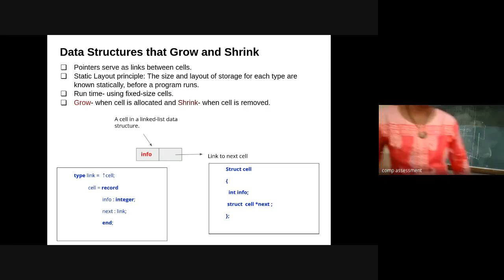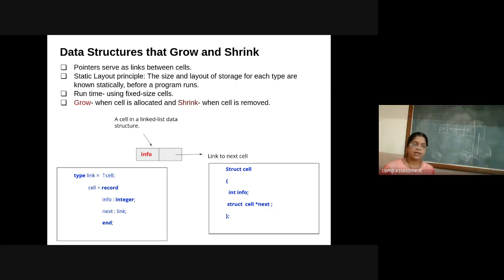Okay, so my pointers are used, or it will serve as a link between the different cells, as I have shown on the board, right? So in order to implement this, I am creating a structure cell which is having the actual information as an integer data type, and the struct cell pointer variable which is pointing to the next atom in the linked list.